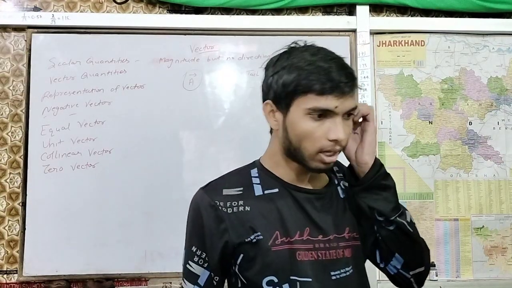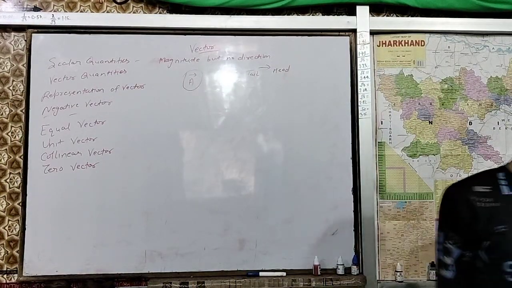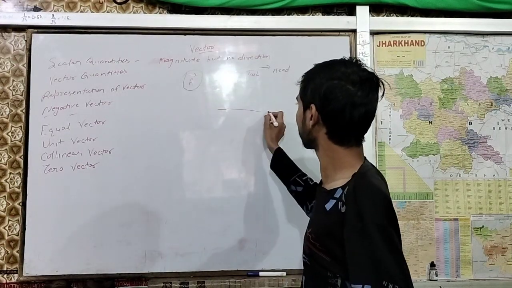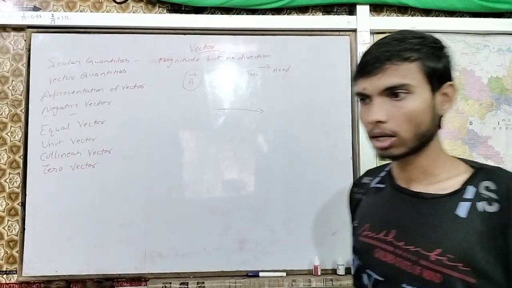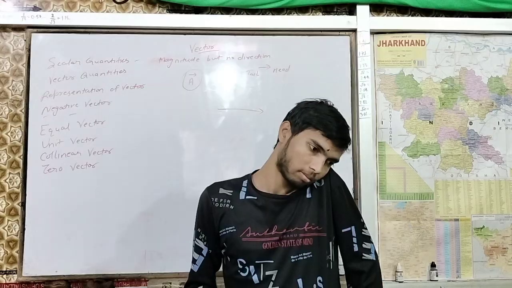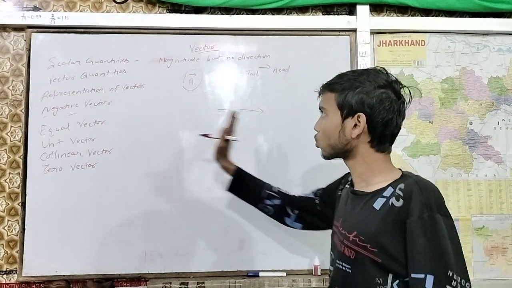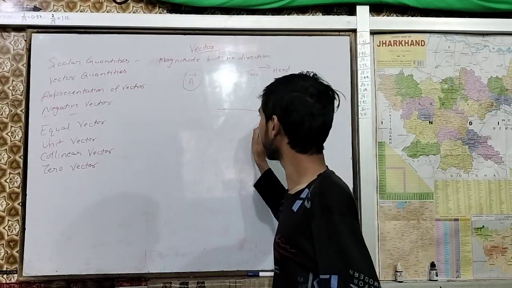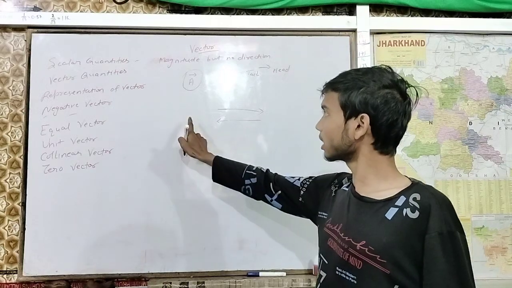Remember, for example, we have this vector, a quantity which has a magnitude and a direction. The direction of this vector is in this way. So a negative vector is nothing but another vector in the opposite direction.